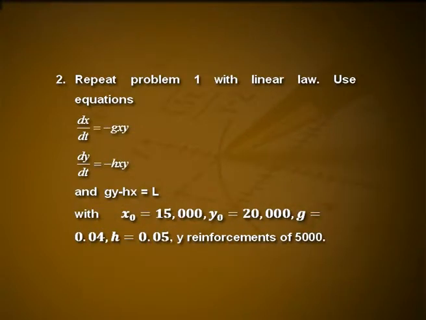Second one, repeat problem 1 with the linear law. Use equations dx/dt = -gxy, dy/dt = -hxy and gy - hx = L, with x0 = 15,000, y0 = 20,000, g = 0.04 and h = 0.05, y reinforcements of 5,000.